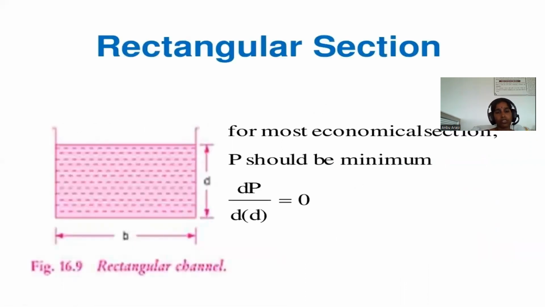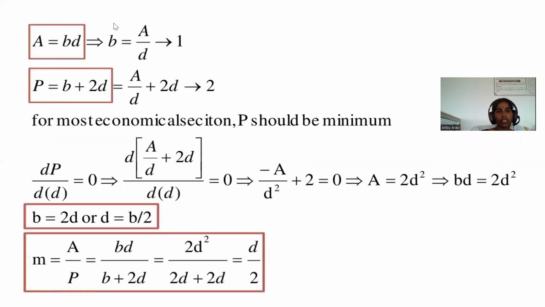This is the rectangular section for most economical section. This is B and this is the D. Now, area of the rectangular section is equal to breadth into depth. Now, B is equal to A divided by D. The perimeter of the rectangular section P is equal to B plus 2D. Here, substitute the value for B, A by D plus 2D is equation 2.